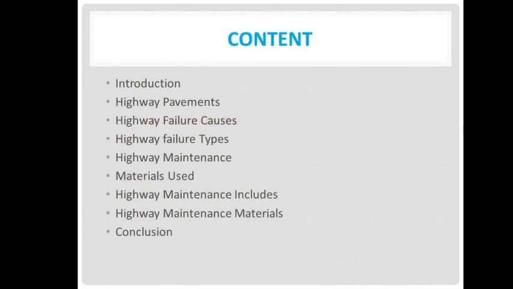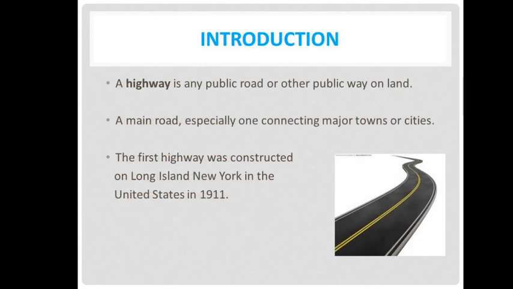So the next topic is highway construction, highway failure, and their maintenance and drainage. How to construct highways, what the different courses of highways are, and how to maintain them will be discussed in this topic. The contents are: highway pavements, highway failure causes, highway failure types, highway maintenance, materials used, highway maintenance materials, and conclusion.